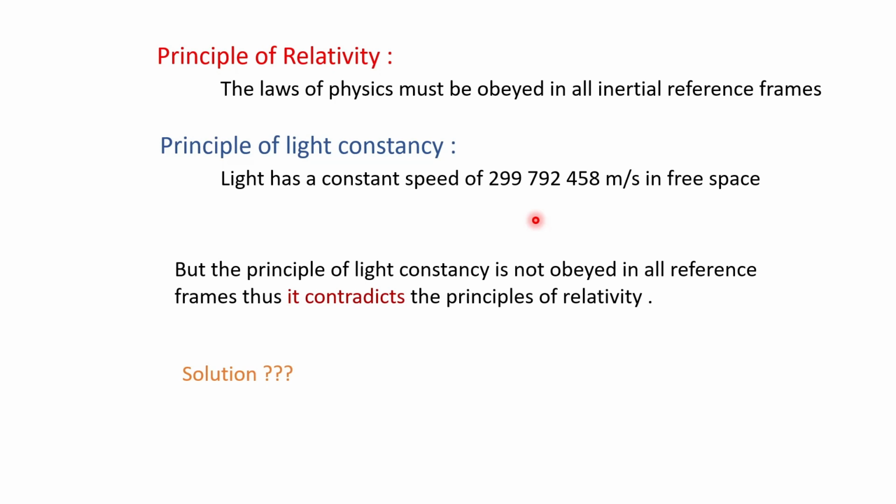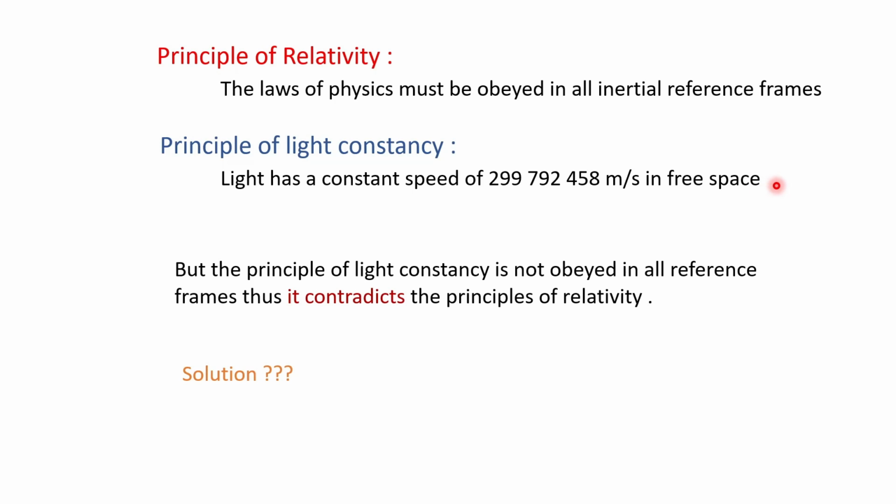This problem was known to physicists by the 1890s, and people were racking their heads to get a solution, because there was a problem and you had to find a solution. Two well-established theories in physics were violating each other. The Galilean transformations and the principle of relativity, developed in the 1600s, were well established for almost 2 to 3 centuries. On the other hand, there is the theory developed in the 19th century, the quite young theory of Maxwell.